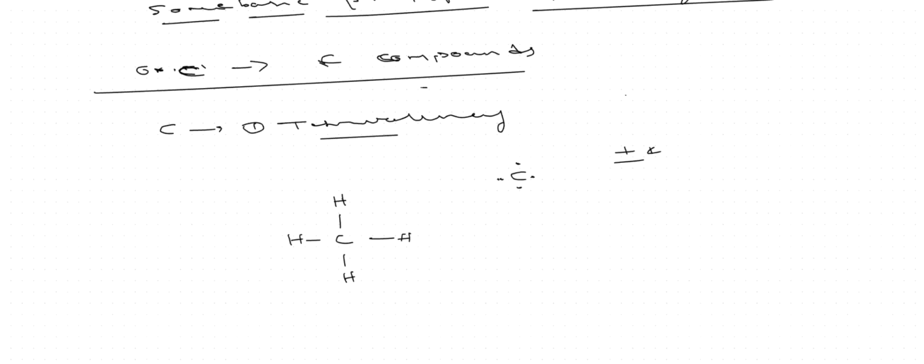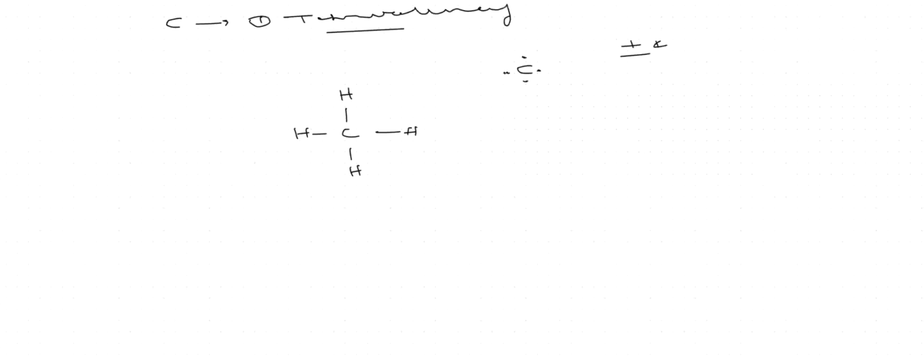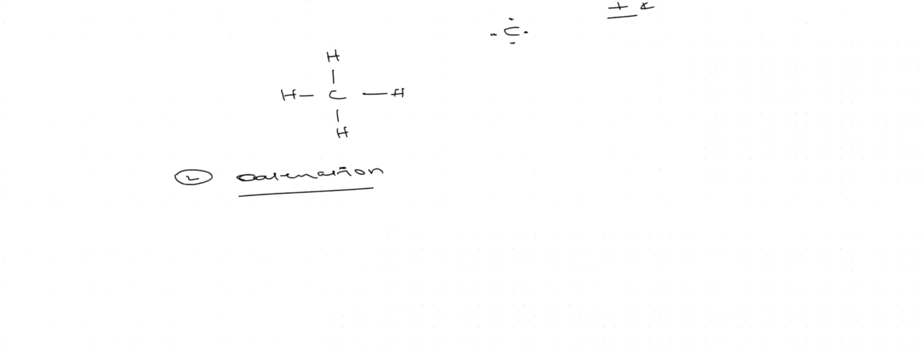What is the second unique property? Catenation. Catenation means carbon can form bonds with themselves to form straight chains and branches, and it can form ring structures and benzene rings.